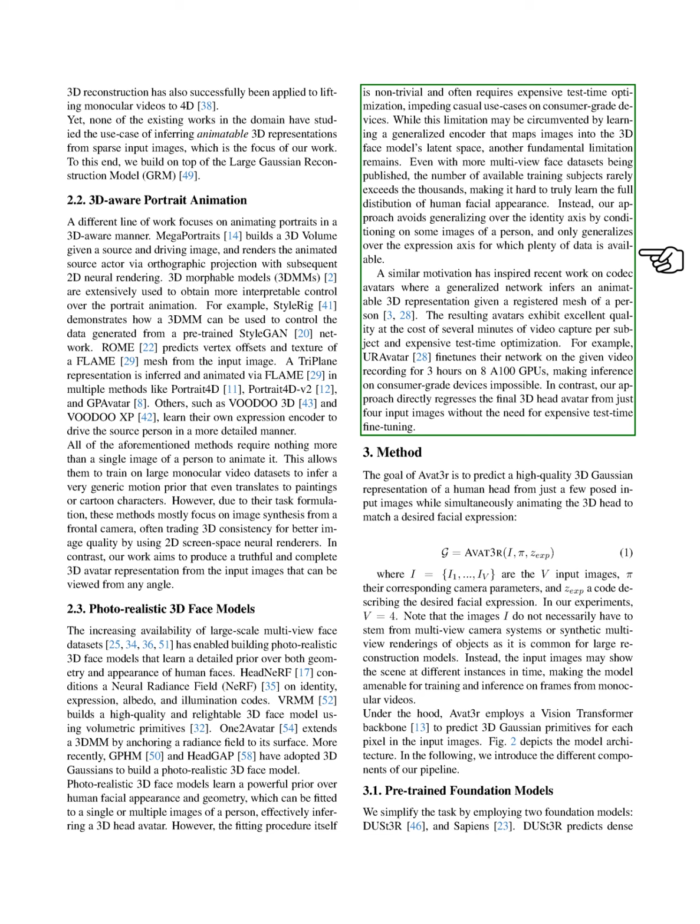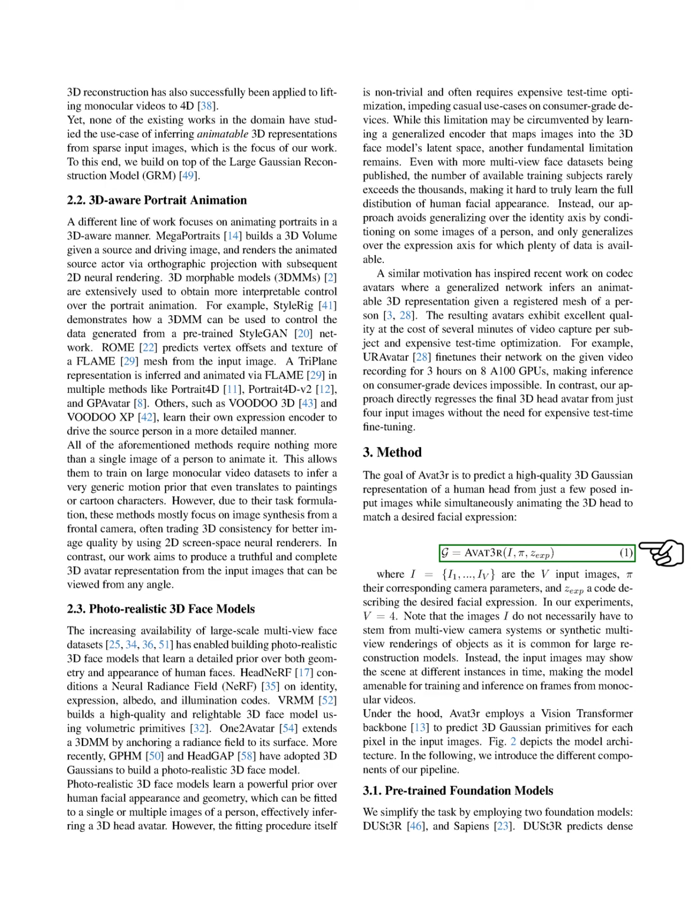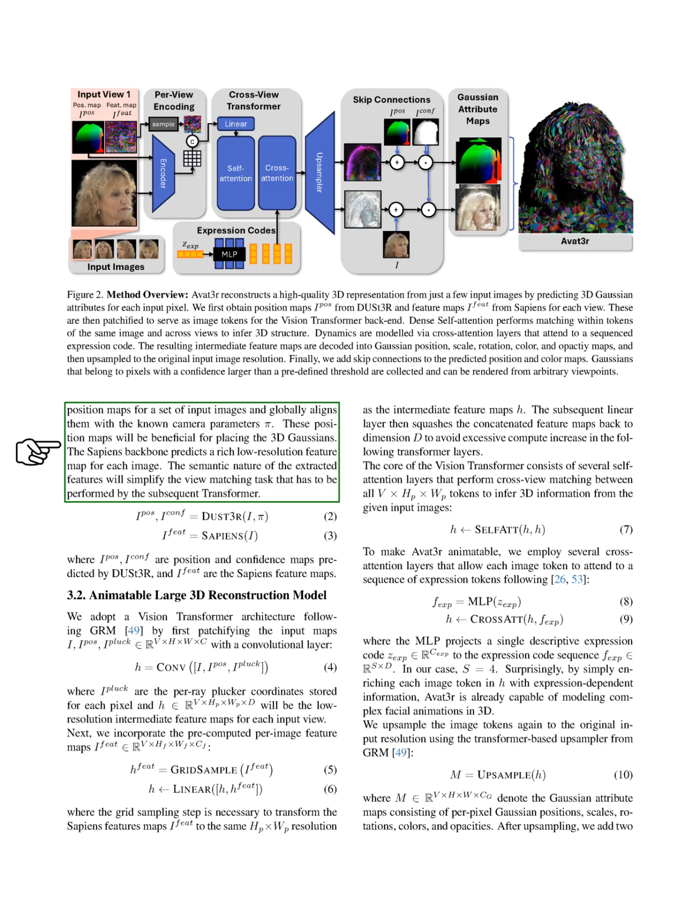Our goal with Avat3r is to predict a high-quality 3D Gaussian representation of a human head from a few posed images while animating the head to match a desired expression. We define this process as taking input images, their camera parameters, and a code for the desired expression. In our experiments, we use 4 input images. Importantly, these images do not need to come from multi-view systems. They can be from different moments in time, allowing us to train and infer from frames of monocular videos. Avat3r employs a vision transformer backbone to predict 3D Gaussian primitives for each pixel in the input images, and we will now introduce the various components of our pipeline.